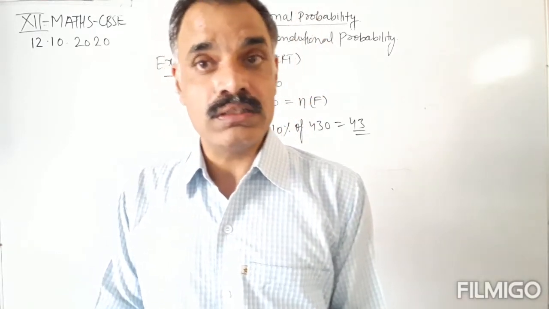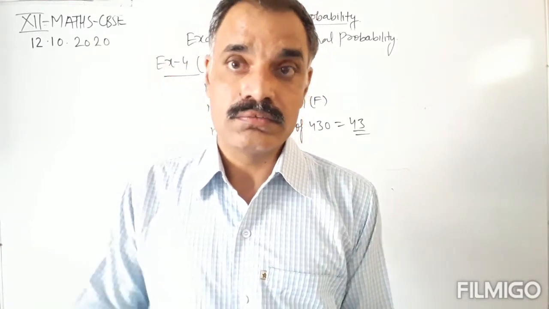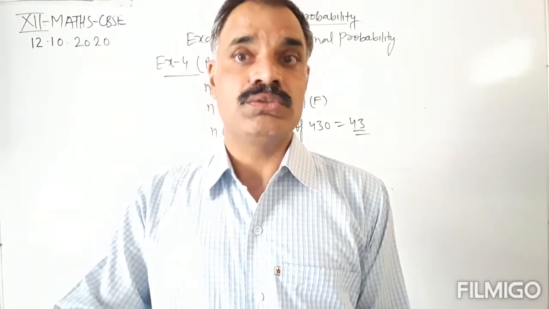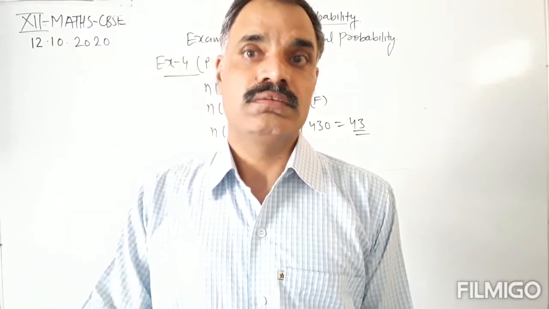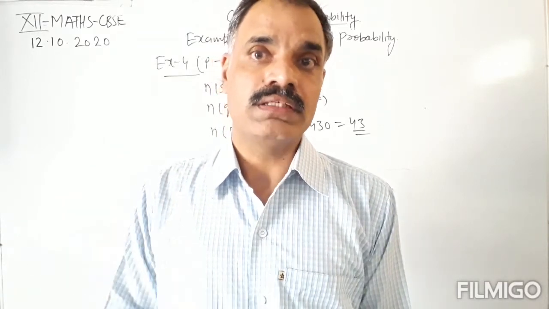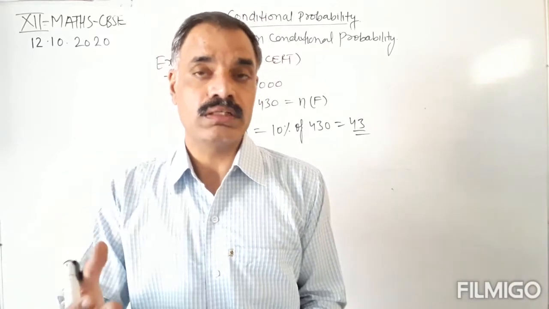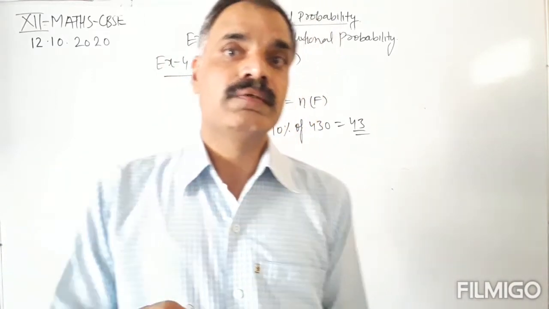So girls are 430, and the students who are girls and study in class 12th are 10% of the total girls. So 10% of 430.